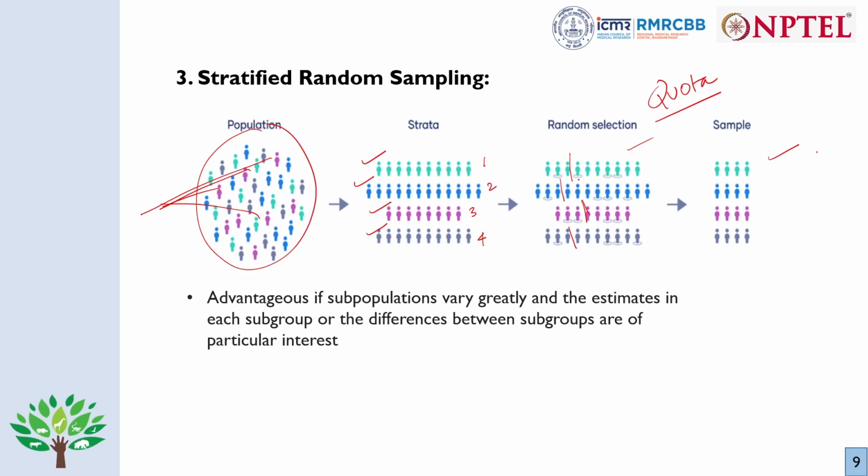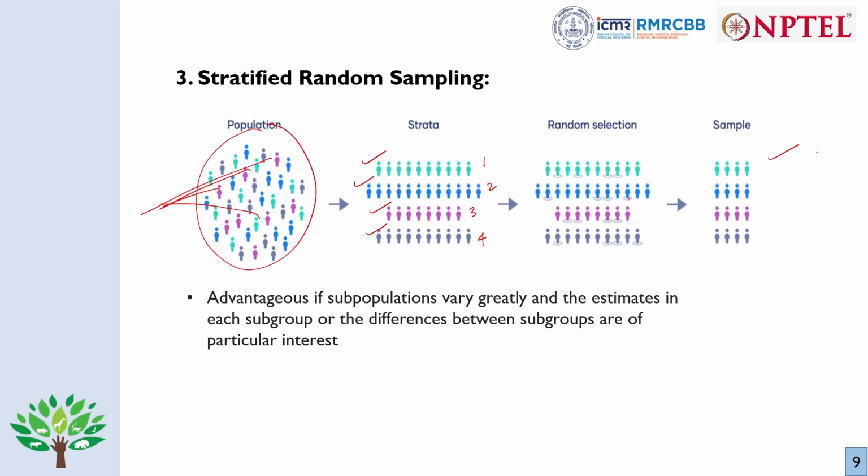So the rest of the individuals don't have any known chance, that is, 0 chance, and we don't know the chance of each of them, so that is subjective. So this is called quota sampling, when from each of the strata you have some predetermined number that you will be taking without any randomness. But what we are discussing now is stratified random sampling. So once we have divided into strata, we can randomly select, suppose in the first strata we randomly select these 4 individuals, so they have come to our final sample.